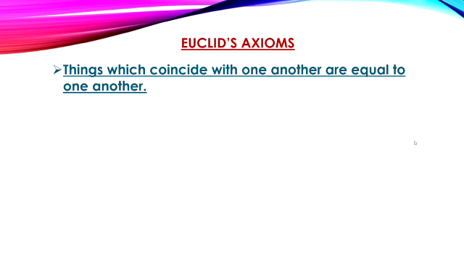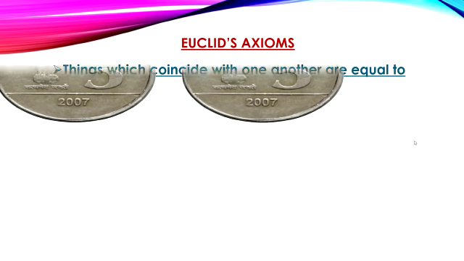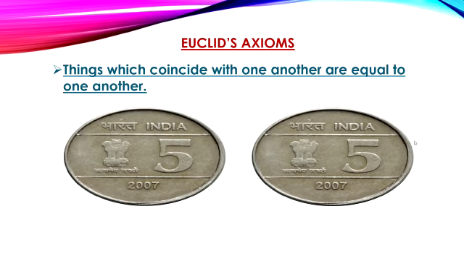The fourth axiom states like this: things which coincide with one another are equal to one another. Here we have two coins of 5 rupees face value.